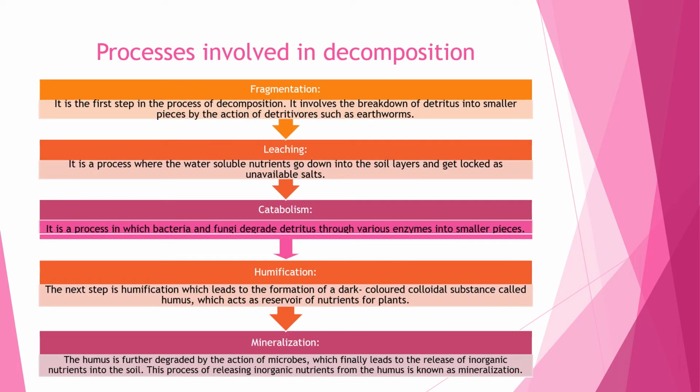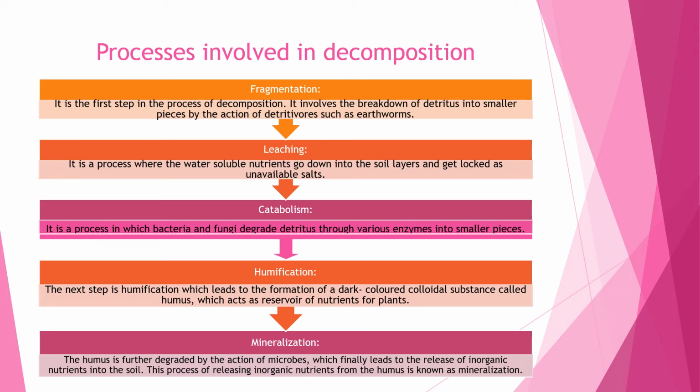Let's see various processes involved in decomposition. Dead plant and animal remains are broken down into smaller pieces by the action of detritivores such as earthworms. This process is called fragmentation. The water-soluble nutrients present in the dead remains go down into the soil layers and get locked as unavailable salt. This process is called leaching. Bacteria and fungi degrade detritus through various enzymes into smaller pieces. This process is known as catabolism.